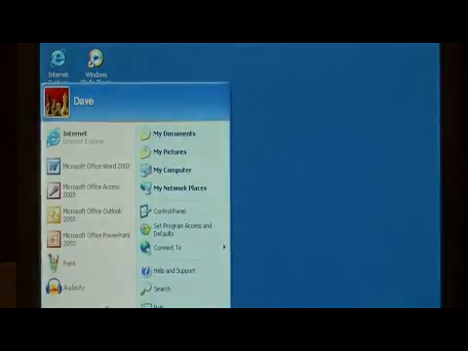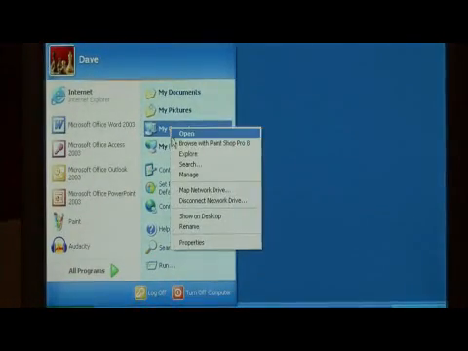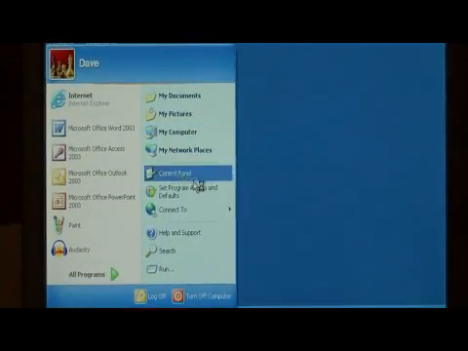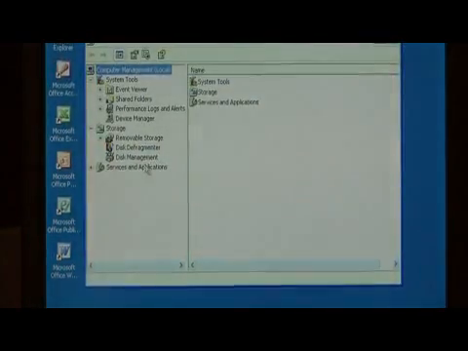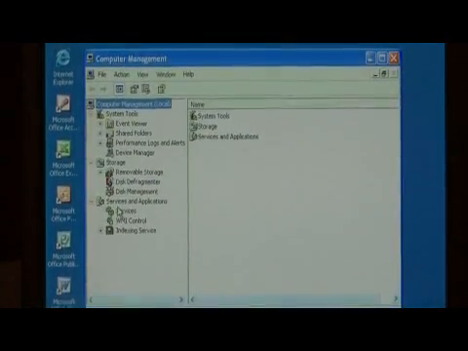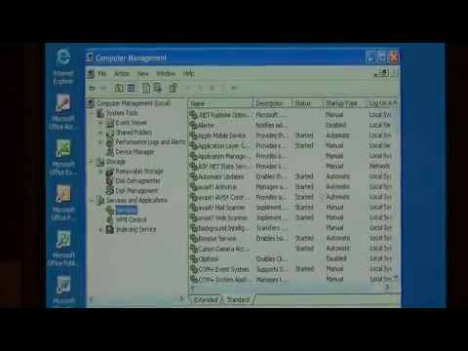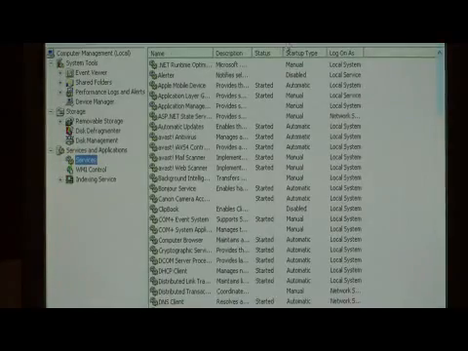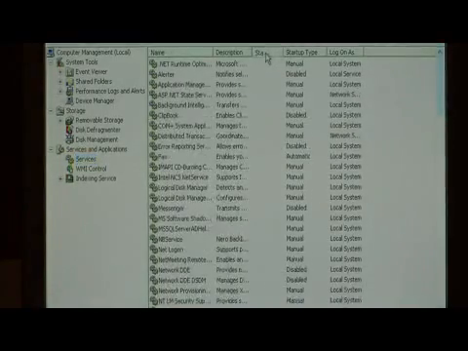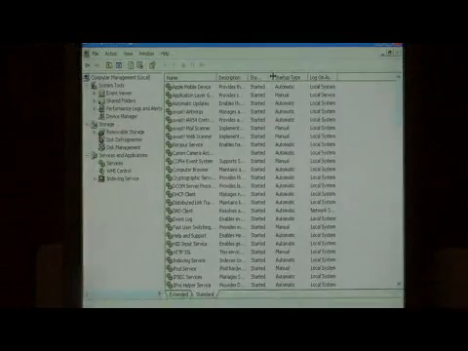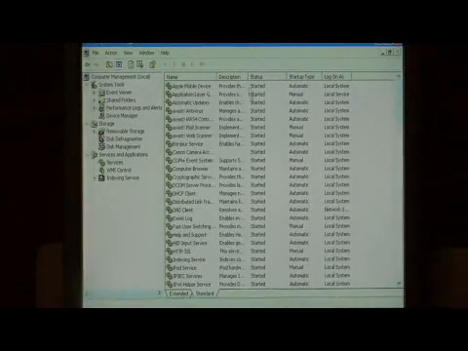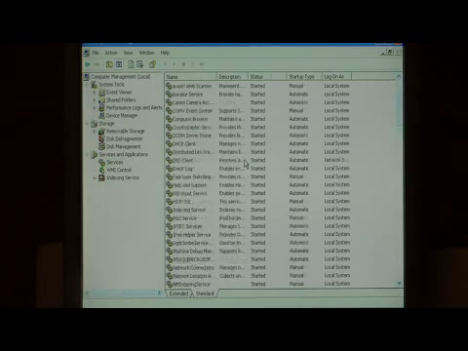The next thing that we can do is stop services ourselves if we need to restart. Do that by clicking on Start, right-clicking on My Computer, going to Manage. Expand Services and Applications, and expand Services. These are the programs that are running in the background that are separate from those that we just disabled. Sort by the Status field, and you can see all of these that are started.